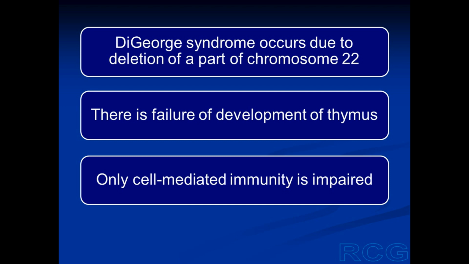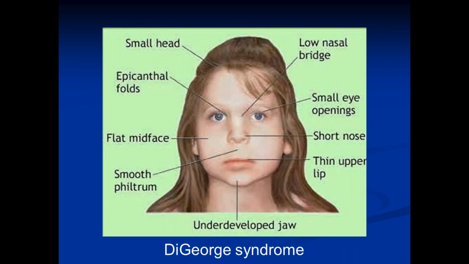And since T lymphocytes are processed in the thymus, if the thymus is undeveloped, T cells will not be processed, and therefore cell-mediated immunity will be impaired. DiGeorge syndrome affects many parts of our body in addition to the thymus. And in this picture, we can see the various deformities that can occur in DiGeorge syndrome.